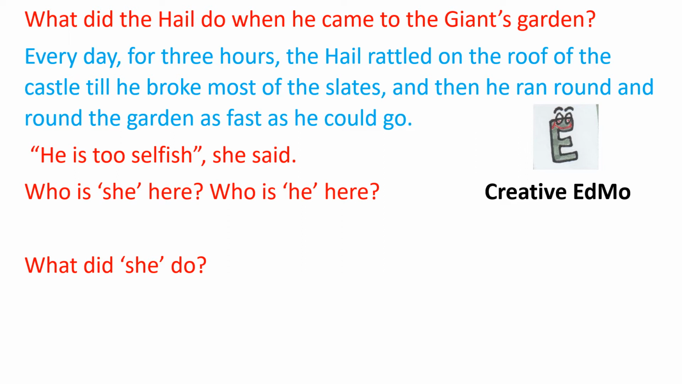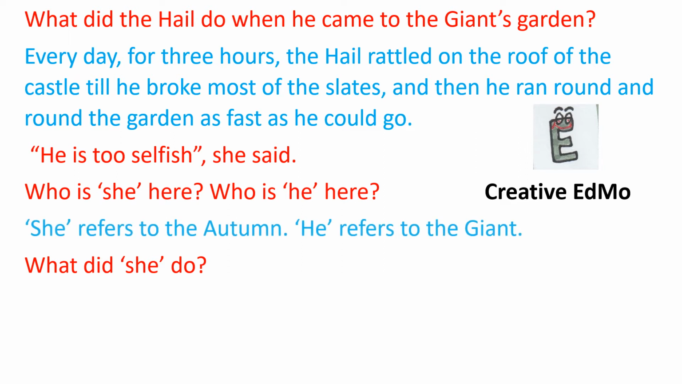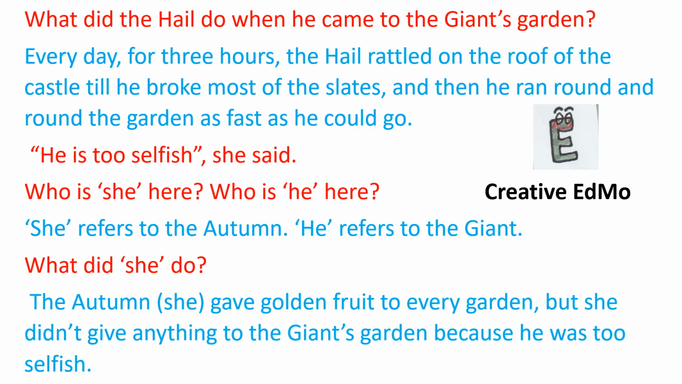He's too selfish, she said. Who is she here? Who is he here? She refers to the autumn. He refers to the giant. What did she do? The autumn gave golden fruit to every garden, but she didn't give anything to the giant's garden because he was too selfish.